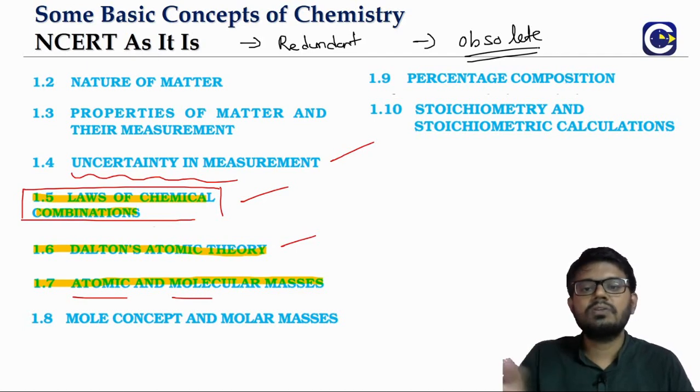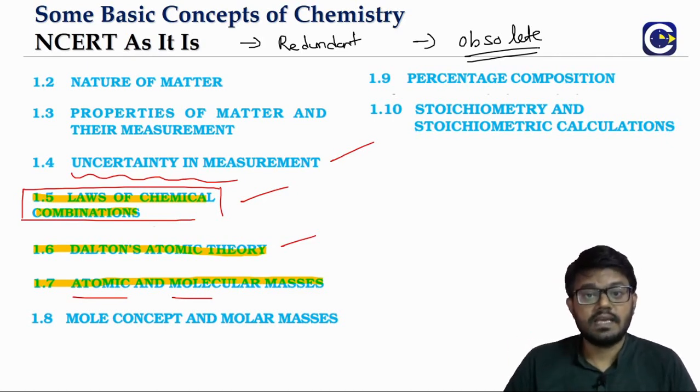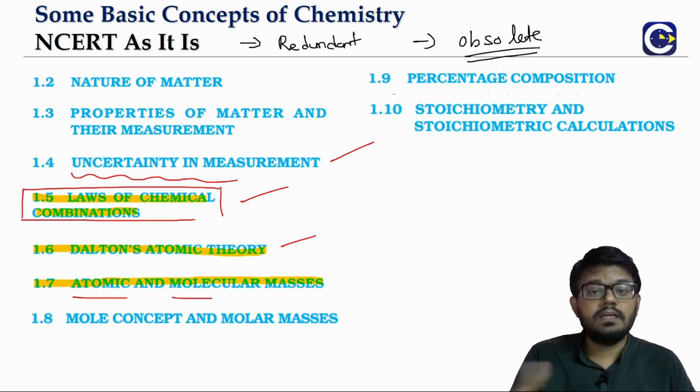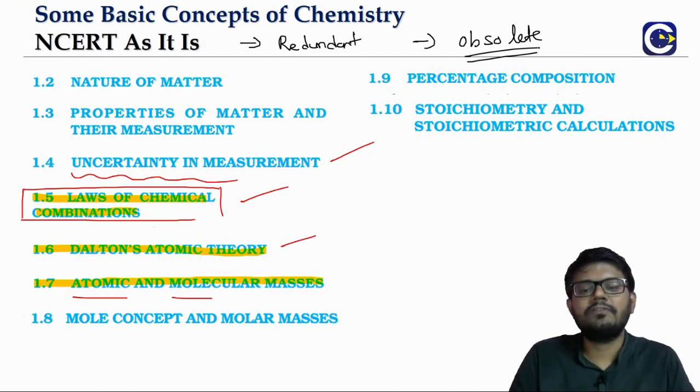This is to respect the contribution of the scientist. For example, in the structure of the atom chapter, first J.J. Thomson proposed a model for the atom. I'm sure we have studied this in the 9th standard also. Later it was shown that the J.J. Thomson model is not able to explain the observations. So we say there are drawbacks with J.J. Thomson's model. We will never say that it is wrong in that sense. It's a way of giving honor and respect for the contribution.